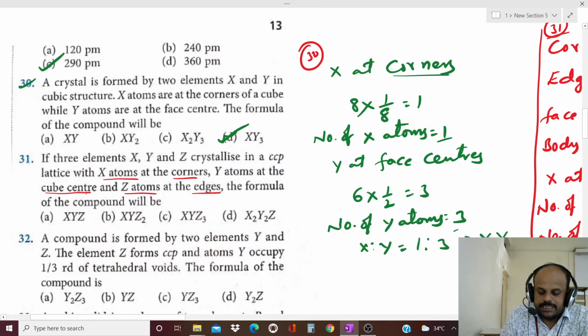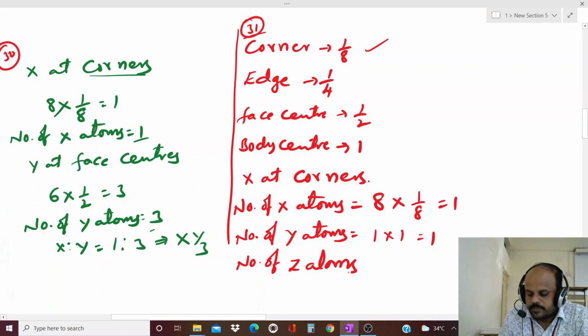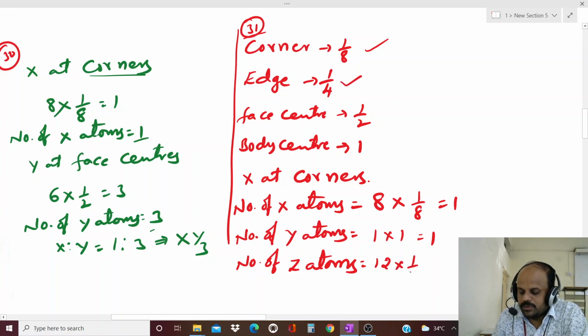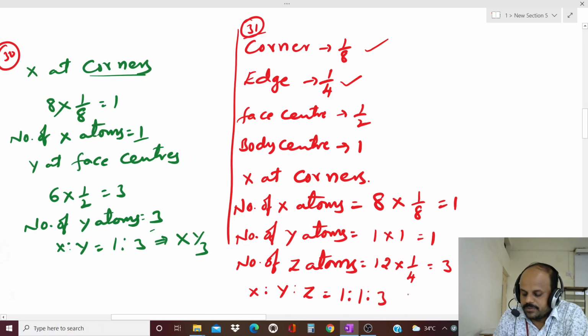Next, Z atoms are at edges. The number of Z atoms is equal to how many edges we have? 12, and each edge contribution is 1 by 4. So total number of edges into each edge contribution, 12 into 1 by 4, is equal to 3. Now the ratio of X, Y, Z: how many X atoms are there? 1. Y is 1, Z is 3. So what is the formula? XYZ3.